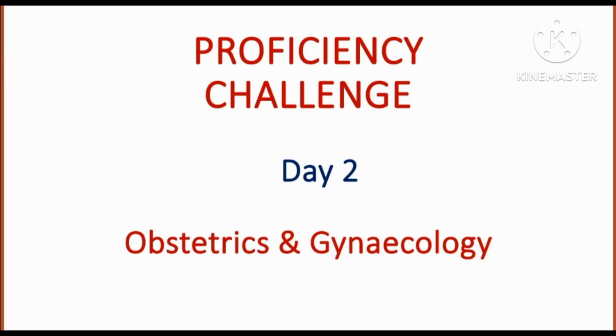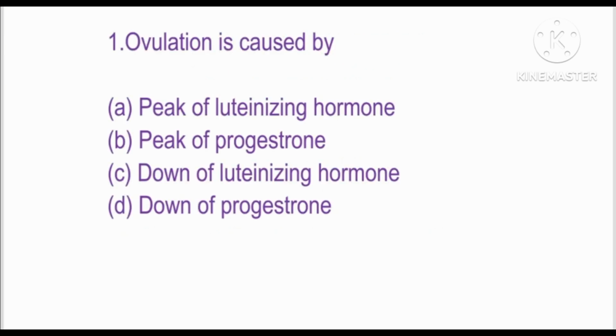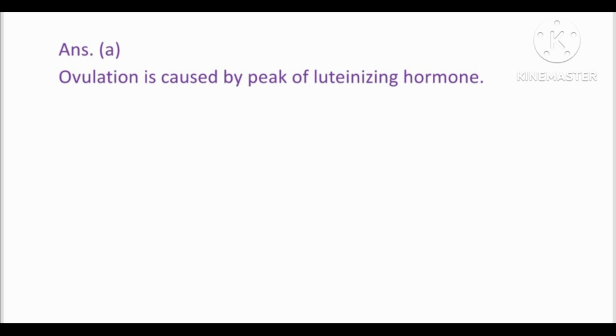Today we are going to discuss Obstetrics and Gynecology 25 MCQs. So let's start. First question, ovulation is caused by option A, peak of luteinizing hormone, option B, peak of progesterone, option C, down of luteinizing hormone, and option D, down of progesterone. Answer is option A, ovulation is caused by peak of luteinizing hormone.